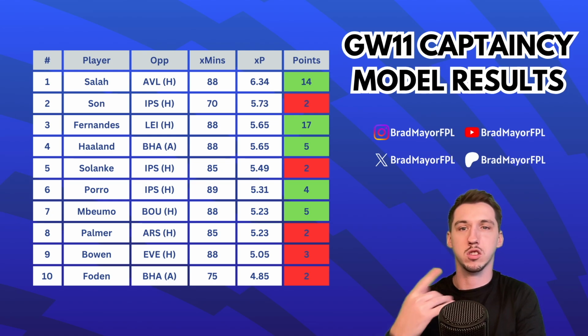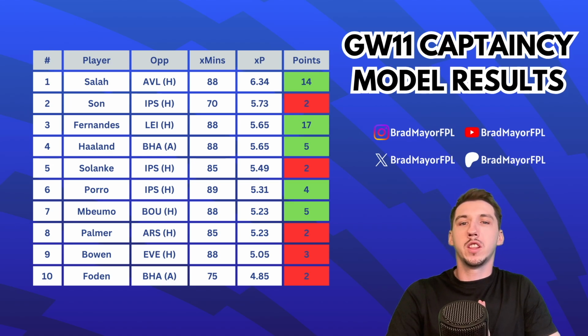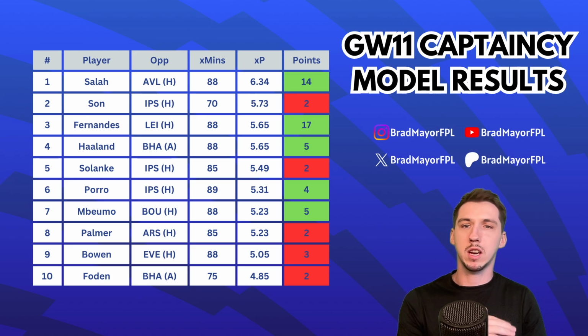We had obviously Son in second, Solanke in fifth. Solanke had a goal disallowed. And the only other players to return: Salah obviously returned, he was first. Fernandes returned in third. Haaland was in fourth, almost level with Fernandes.